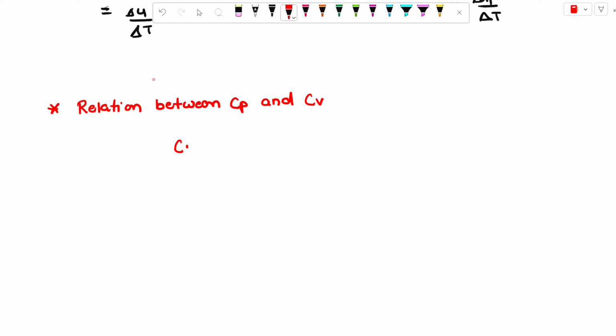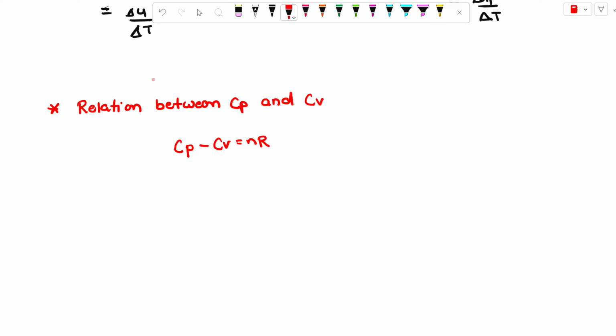You can see the formula for the relation of Cp and Cv is Cp minus Cv is equal to nR. How could I find this value of Cp minus Cv?